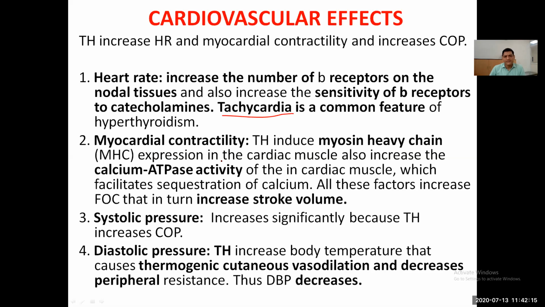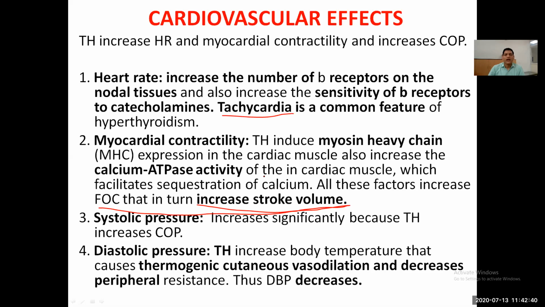For myocardial contractility, thyroid hormone induces myosin heavy chain expression in the cardiac muscle, and also increases the calcium ATPase activity of the cardiac muscle, which facilitates sequestration of calcium. All these factors increase the force of contraction and in turn increase the stroke volume.